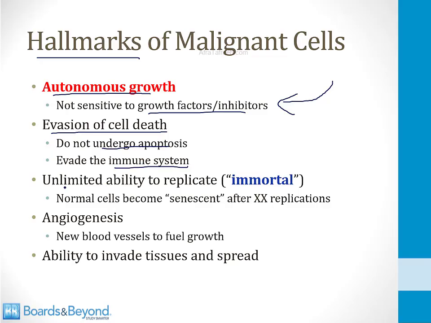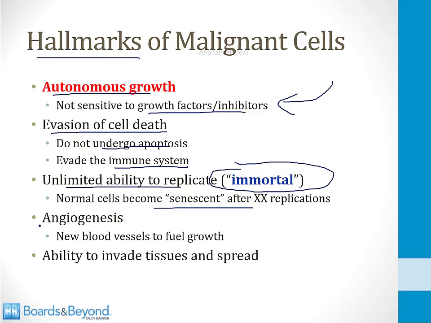Malignant cells also must have unlimited ability to replicate. This is referred to as being immortal. Normal cells become what's known as senescent after a certain number of replications. We'll talk about why this happens in a minute, but the point is that they cannot divide indefinitely. After 50 or 60 divisions, they become senescent and are unable to divide any further. Malignant cells, on the other hand, are immortal and they have the ability to divide indefinitely. That's why tumors can grow and spread.